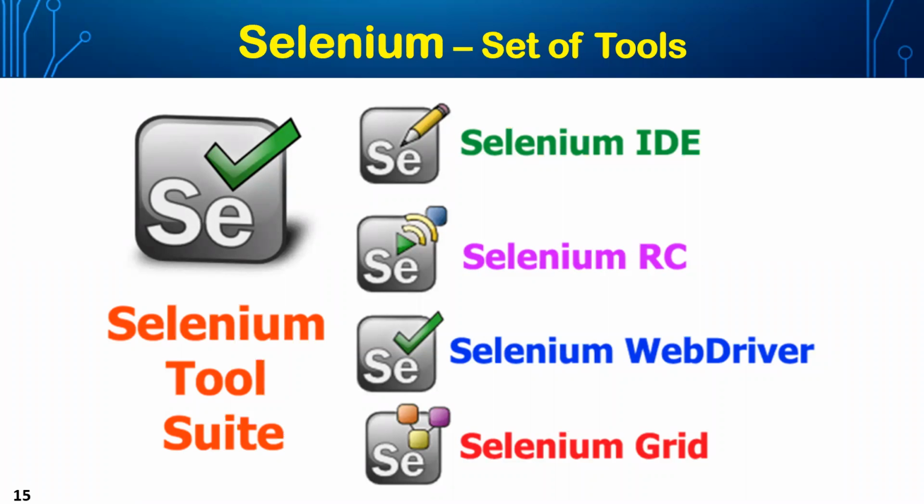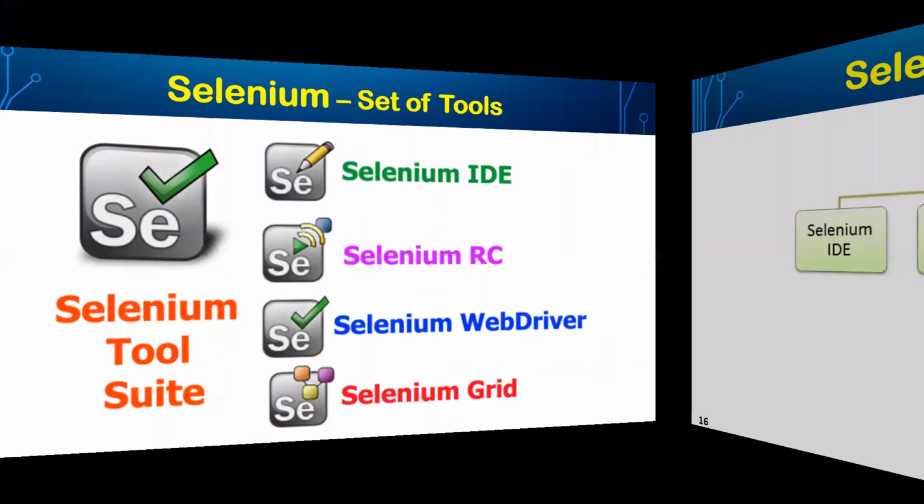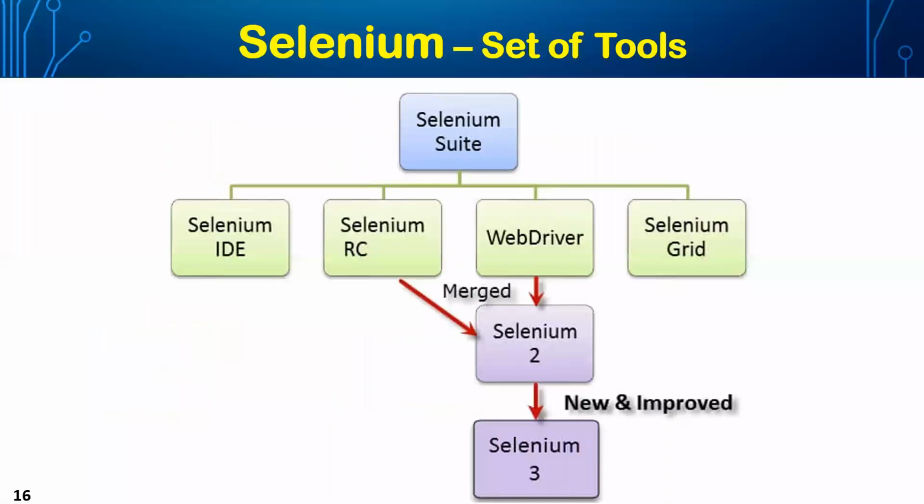So that is how Selenium Grid is useful. Selenium is a set of tools which consists of IDE, RC, WebDriver and Grid. So moving on, the Selenium set of tools. Initially, when the Selenium Suite was there, as we discussed in the previous slide, it was Selenium IDE, Selenium RC, WebDriver, and Selenium Grid. So after that, what happened?